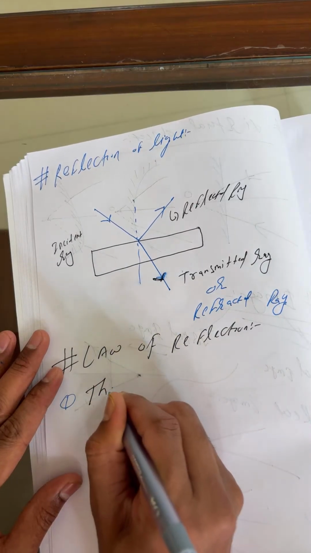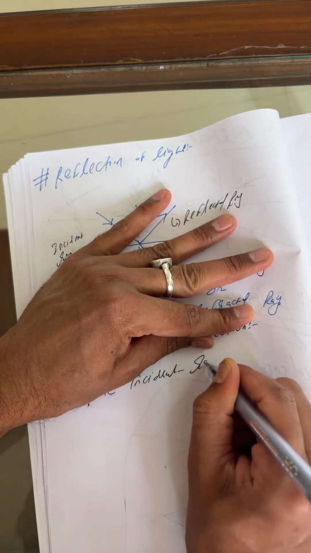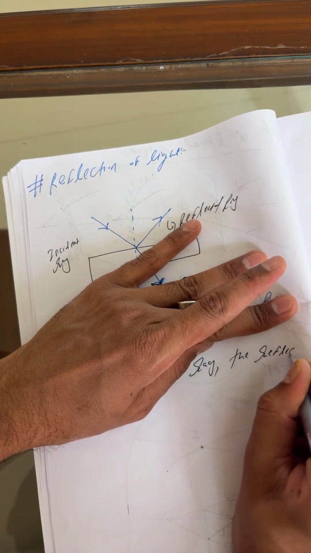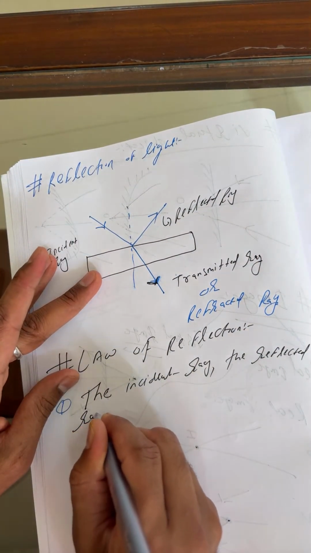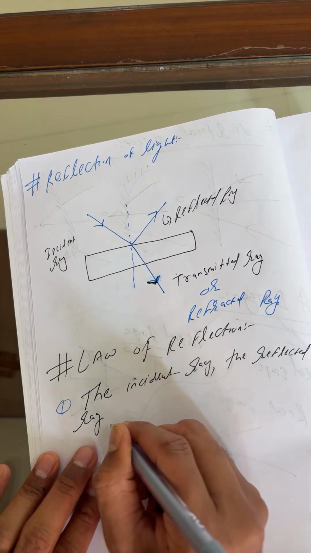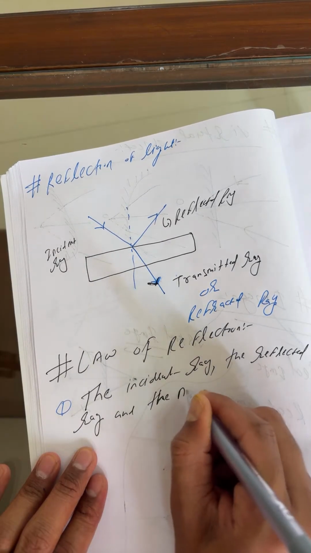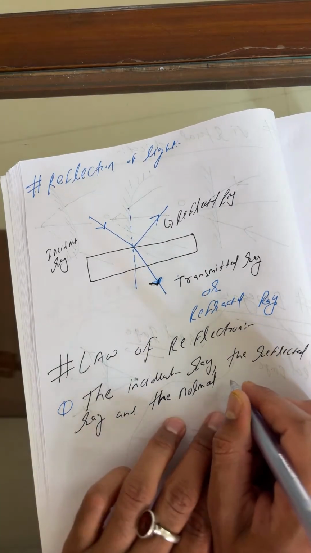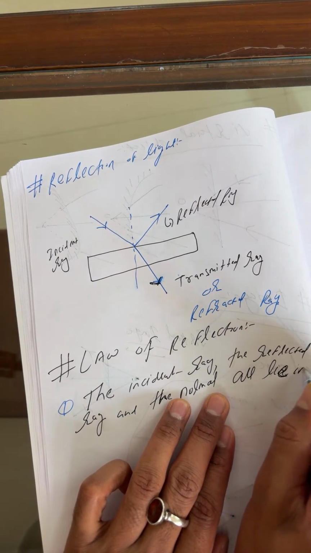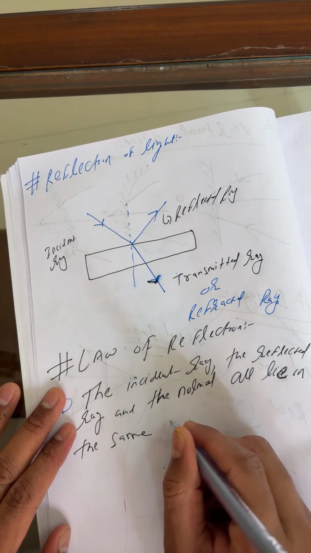I wanted to write this point: the incident ray, the reflected ray, and the normal all lie in the same plane.